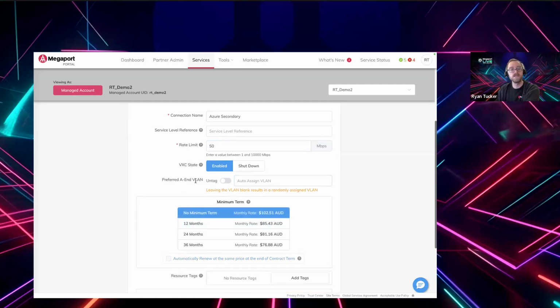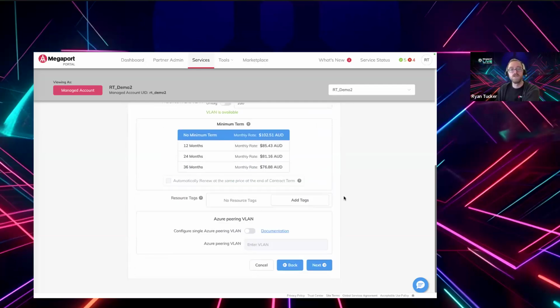The other thing here is the A-end VLAN. Basically here we're going to choose the VLAN that we want this circuit to be delivered as. So let's choose that we want this circuit delivered to us in the data center as VLAN 100. By default, this section down the bottom here is disabled. By default, this will look like the first picture, right? So we've said we want this circuit delivered to us as VLAN 100. And then inside of that, Microsoft is going to tag VLANs 100 and 200 from the peerings, right?